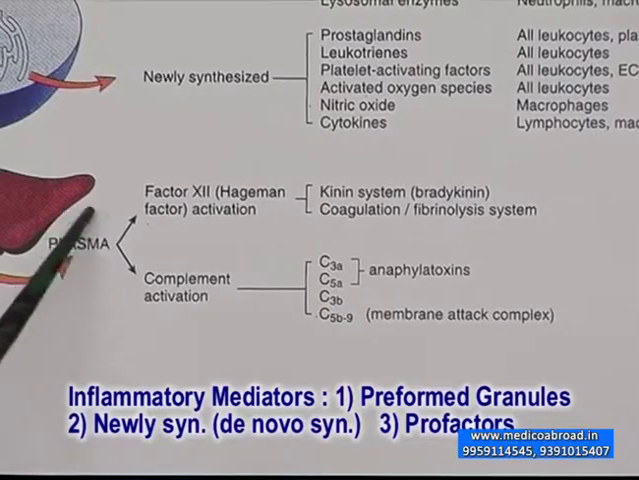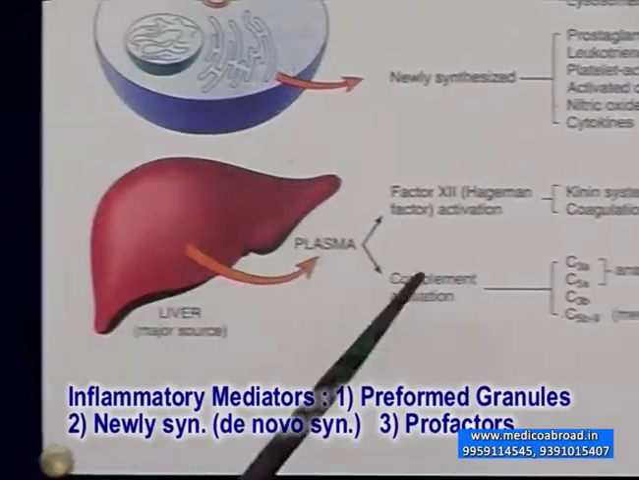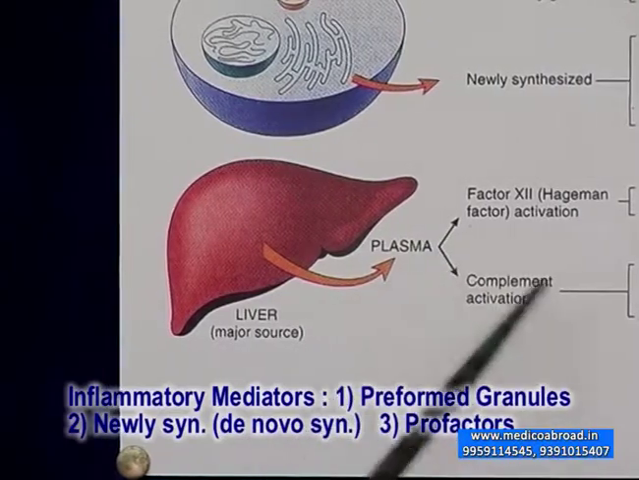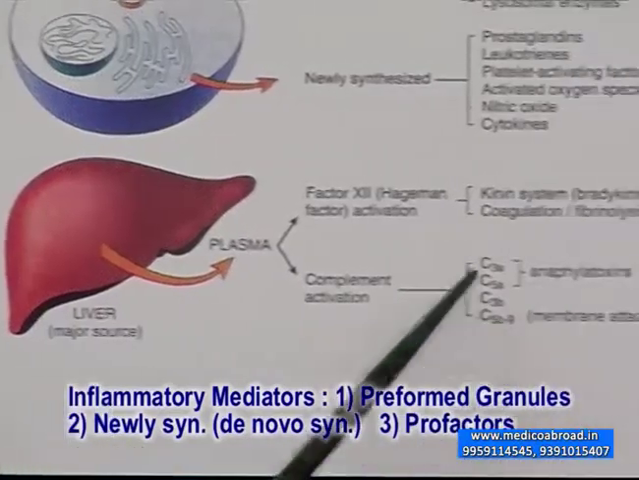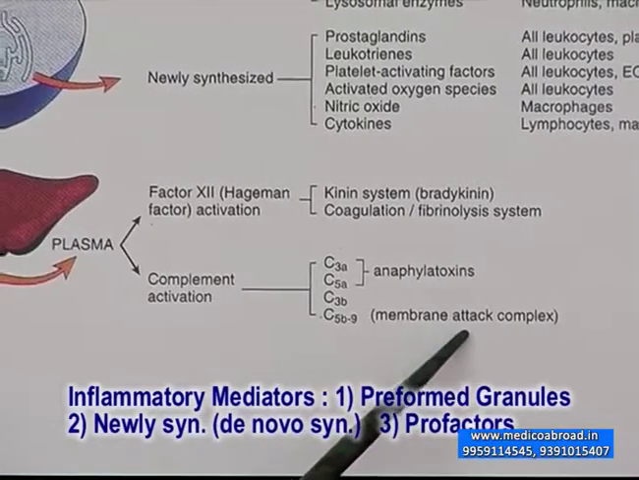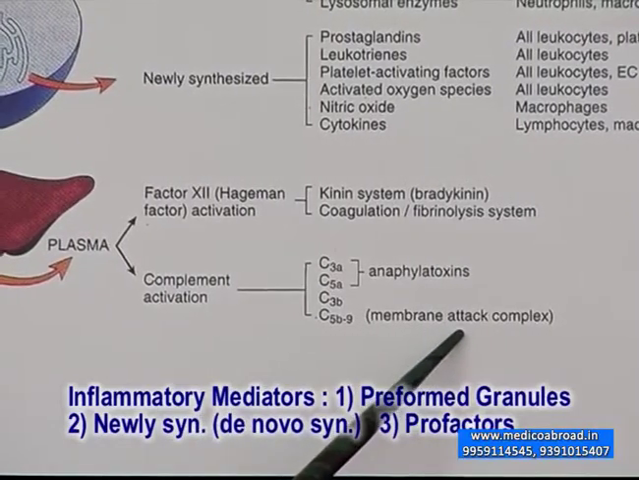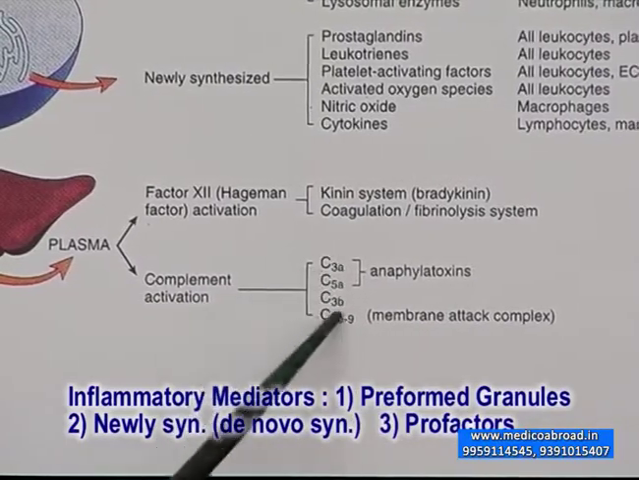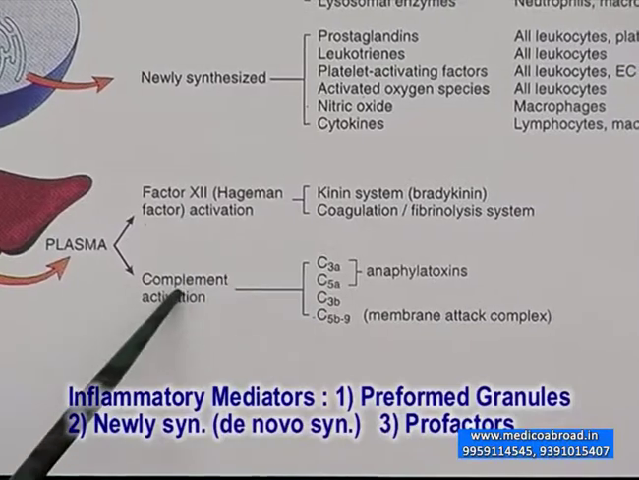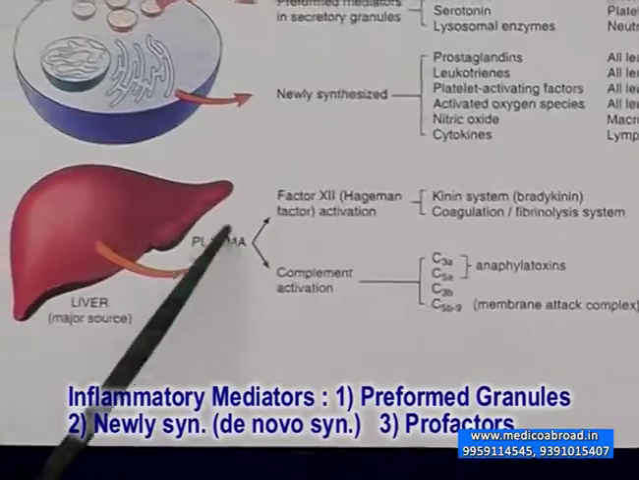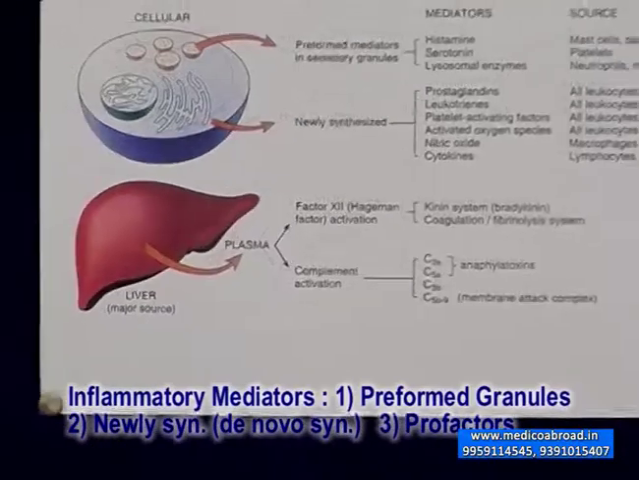Another precursor which is formed in the plasma by the liver is complement activation. Complement is a system of proteins which have a definite role in directly attacking the noxious stimuli and they neutralize them. This is the complement complex which is activated after they are secreted in their precursor form from the liver into the plasma.